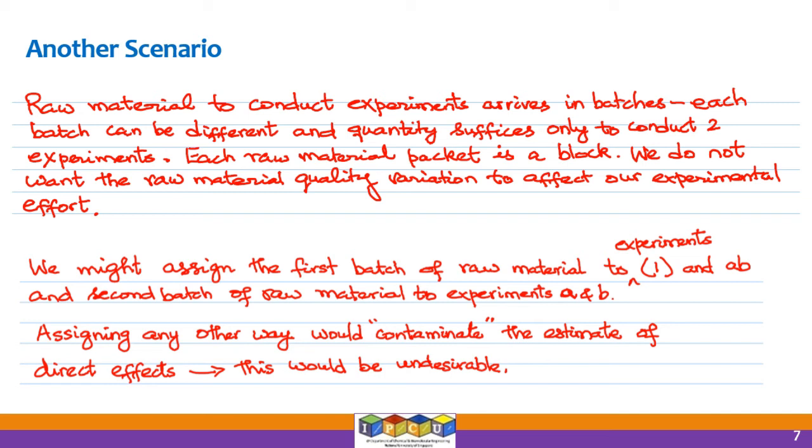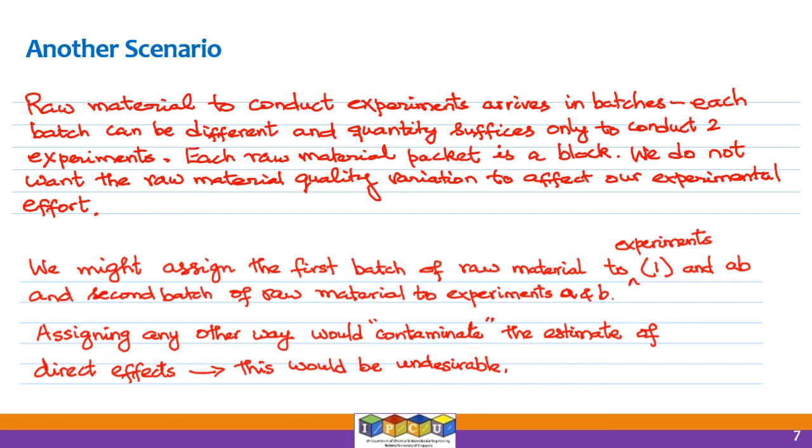So we can treat the raw material packet as a block. And we do not want the raw material quality to affect our experimental outcomes. We know that there is an issue with the raw material quality that comes in each packet, right? There could be differences, but we do not want these differences to cloud our experimental outcomes when we are trying to find out, for example, what is the best temperature and pressure to operate the batch reactor, for example, right?